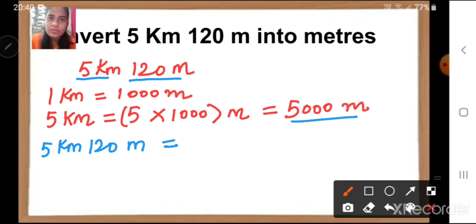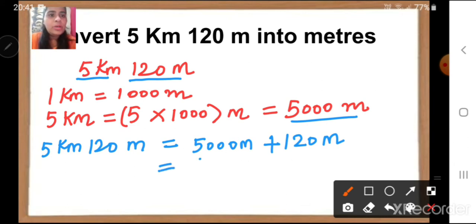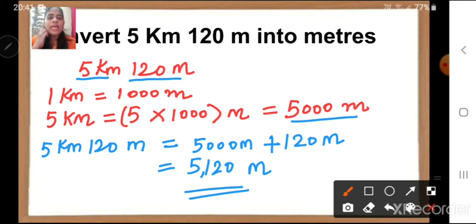Here we have got 5000 meter that we are going to write. 5000 meter plus, we have replaced here 5 kilometer as 5000 meters and we will add here 120 meters which is remaining. 5000 meters plus 120 meter is equal to 5120 meter. Okay children, this is how we are going to convert kilometer and meter into meters.